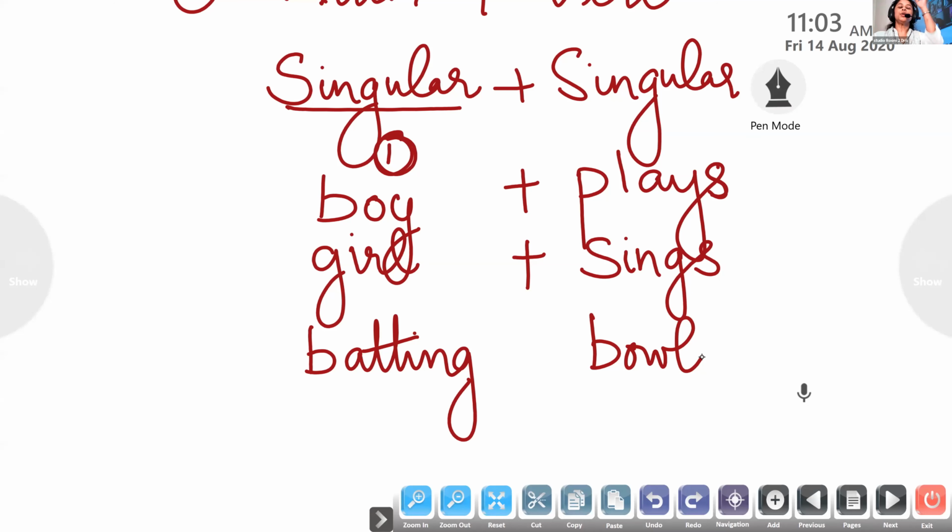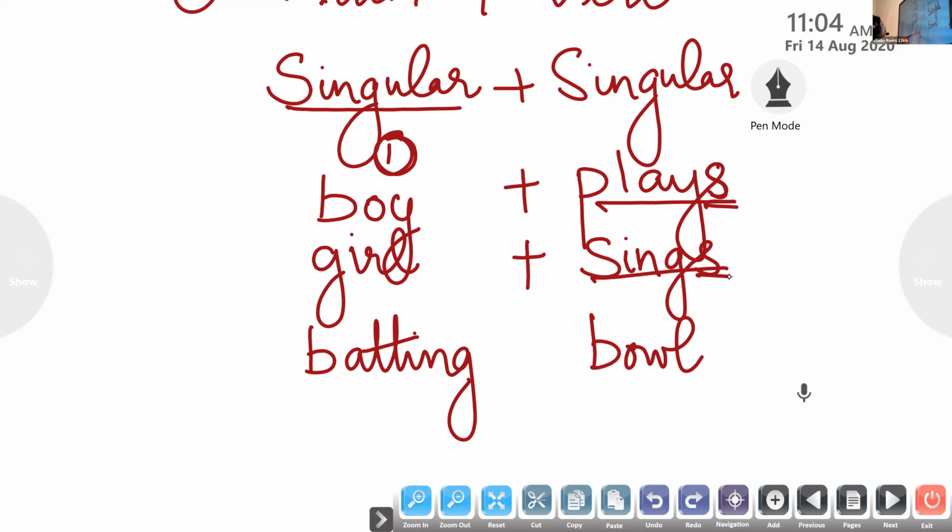In this rule, you need to learn this rule well, children. If the singular noun, we know it very well, in singular noun we don't have S. This is the way we add it. But to the singular verb, we need to add an S at the end. That is the rule. Singular verb has an S at the end. So all of you remember it very well. Plays, sings. If one, here there is no S, so the singular verb has an S at the end.